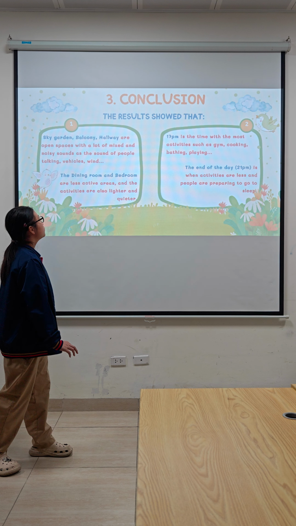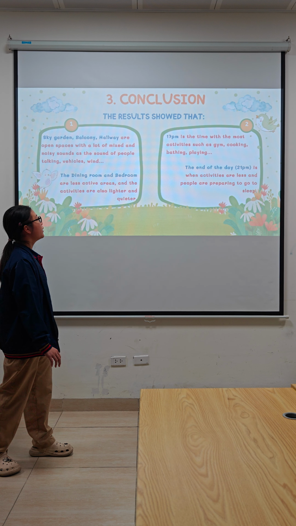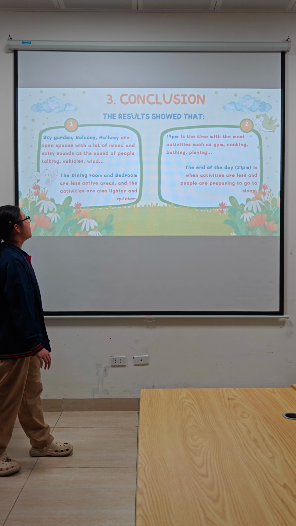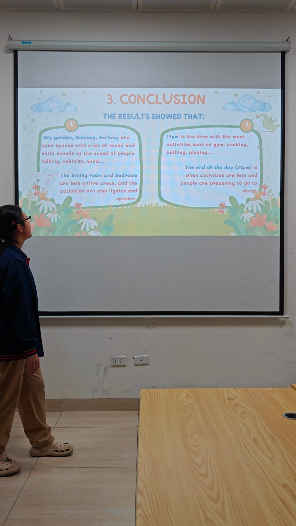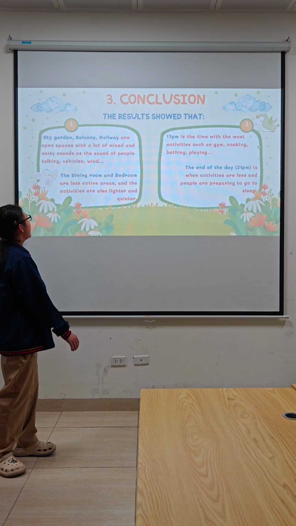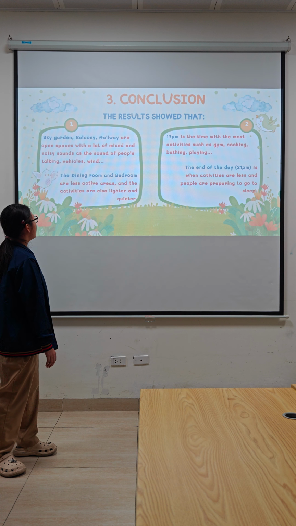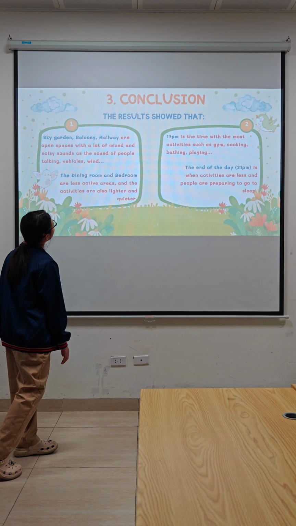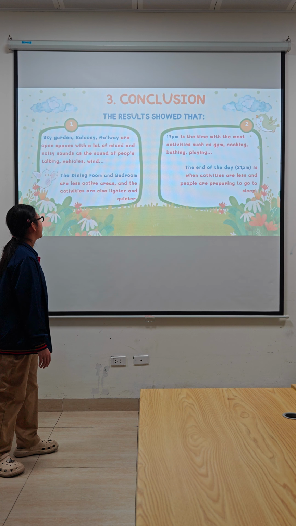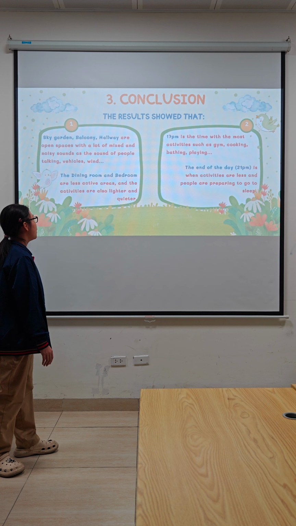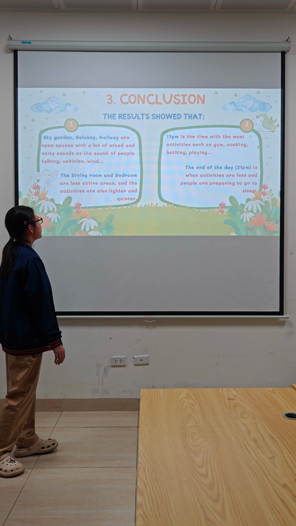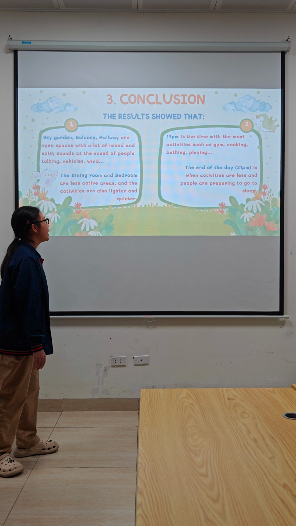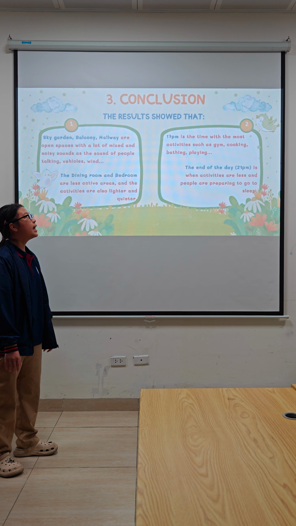3. Conclusion. The results show that sky garden, balcony, and hallway are open spaces with a lot of mixed and noisy sound, such as the sound of people talking, vehicles, wind. The dining room and bedroom are less active areas, and the activities are also lighter and quieter.